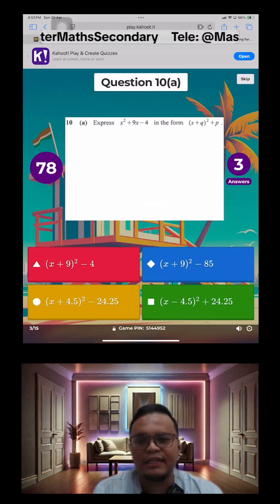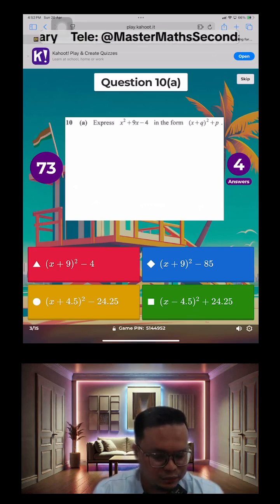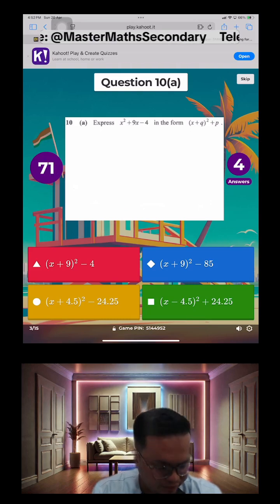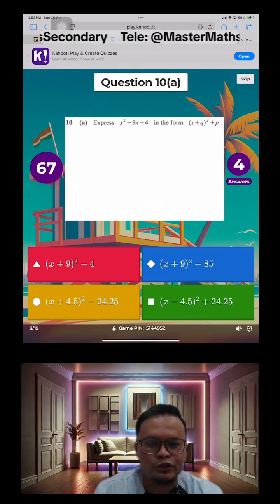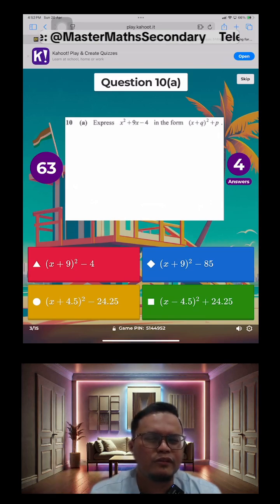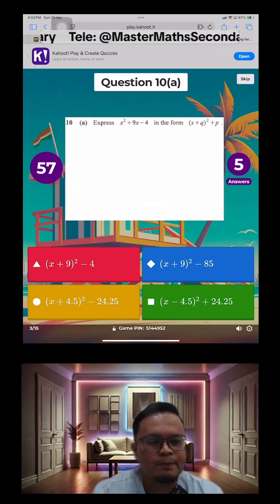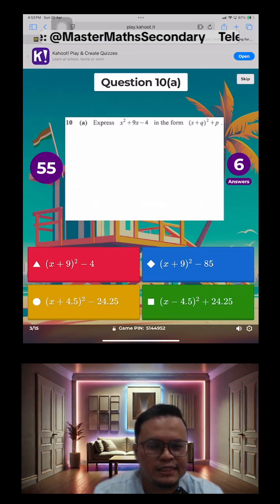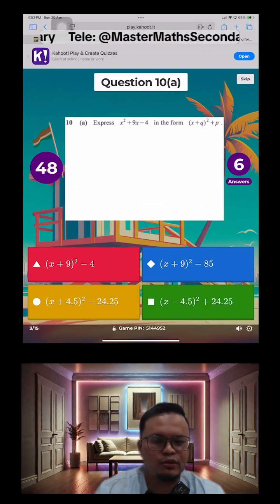Alright, so if you are here, this is just our second question, so you can still join us in the Kahoot game. The game pin is 5144952. Please do join us in the game because we still have about 11 to 12 more parts to go. So you still stand a strong chance of winning despite just joining now. You guys have less than 1 minute to go.